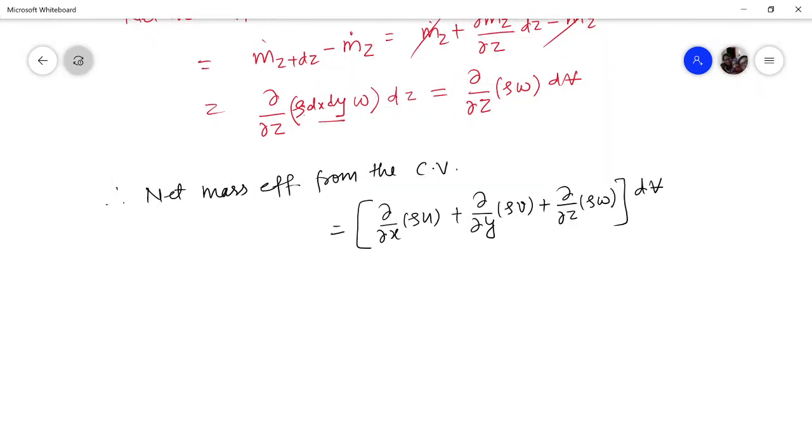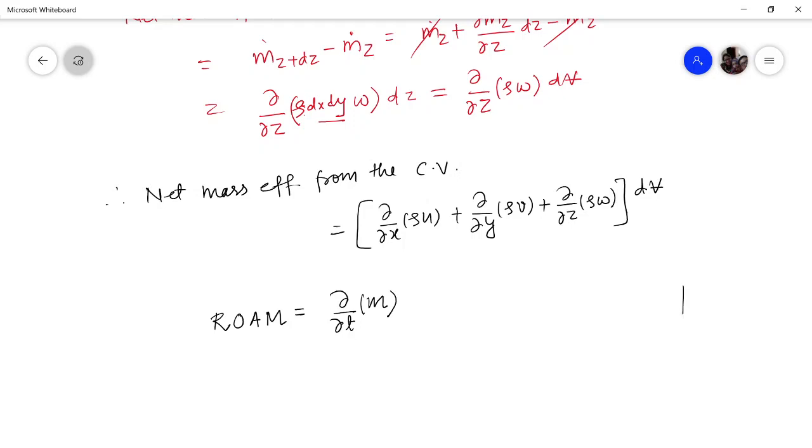Now what is the rate of accumulation of mass within the control volume? The rate of accumulation of mass within the control volume will be the partial with respect to time of the mass within the control volume. Now you must be wondering why I have used partial with respect to t.